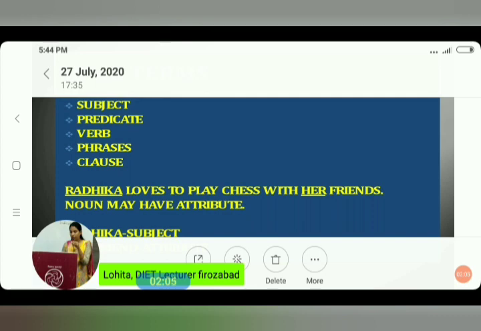Subject may be qualified by an adjective, which can be called an attribute, and a subject can also be a noun. A noun can be a subject and an object too. Here, subject and object, because both are nouns, can take an attribute. So we may say my friend Radhika or Radhika. Radhika is without an attribute and my friend Radhika is with an attribute. A subject can be a compound word.